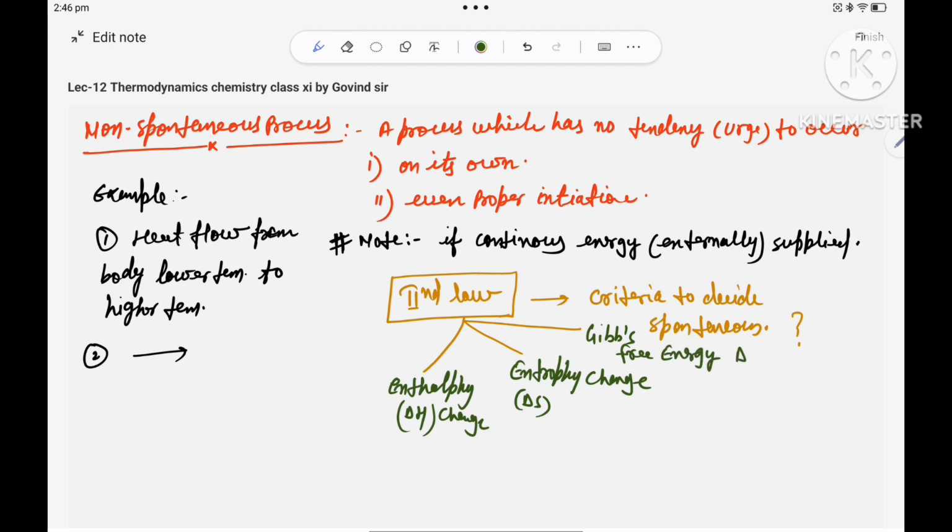So these are the 3 steps from which we will determine which process is spontaneous or non-spontaneous. So this is the criteria to decide whether the process is spontaneous or non-spontaneous. That we will discuss in the next lecture, all these terms. So this is all about video number 11. Thank you, children.